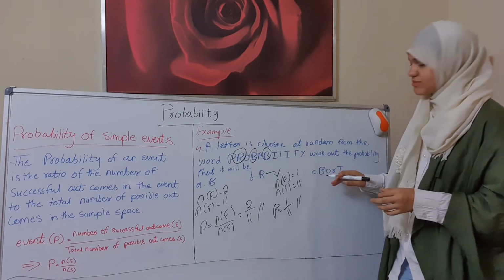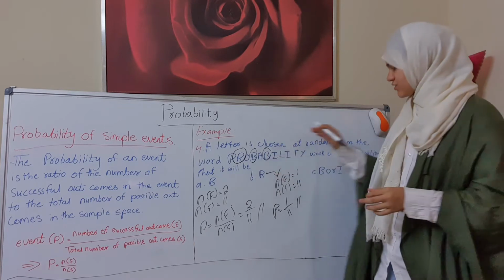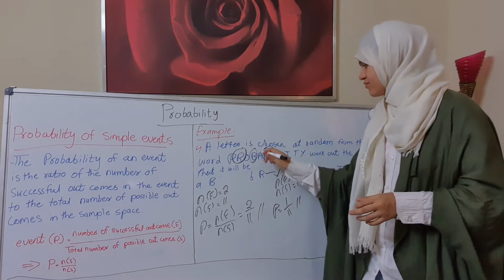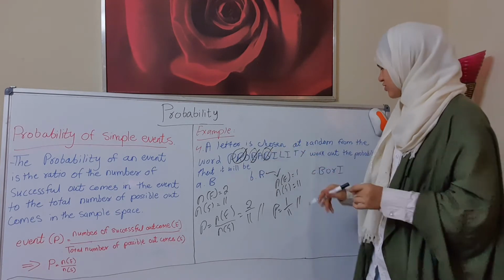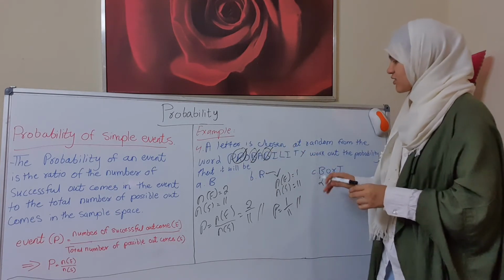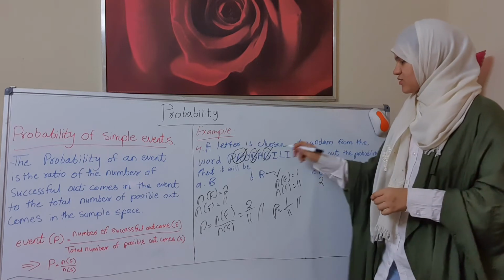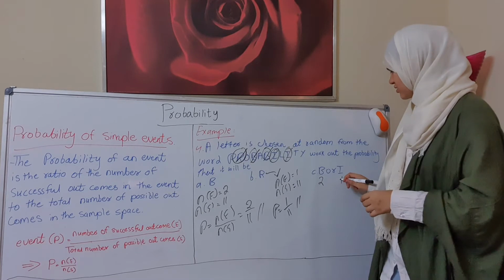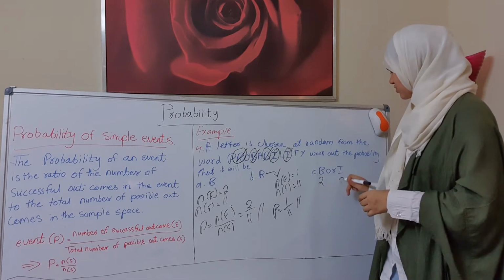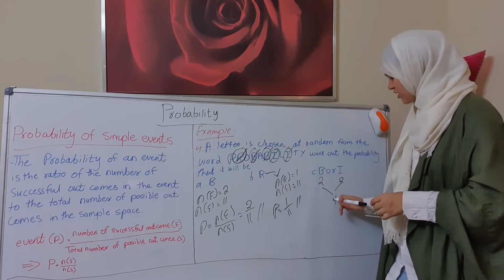B or I, that means the number of B will be added to the number of I. Okay, B we have 2 already. What about I? We have the same, 2. So when you add together it will be 4.